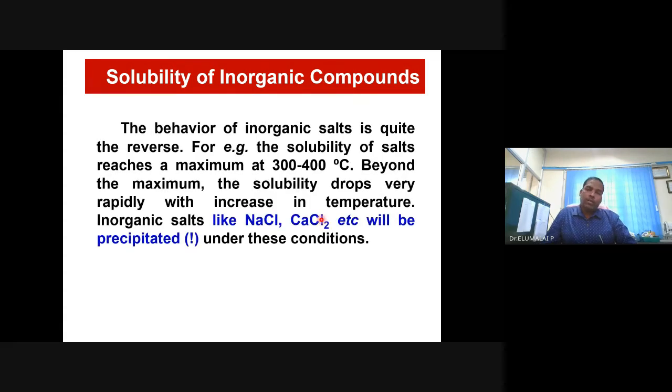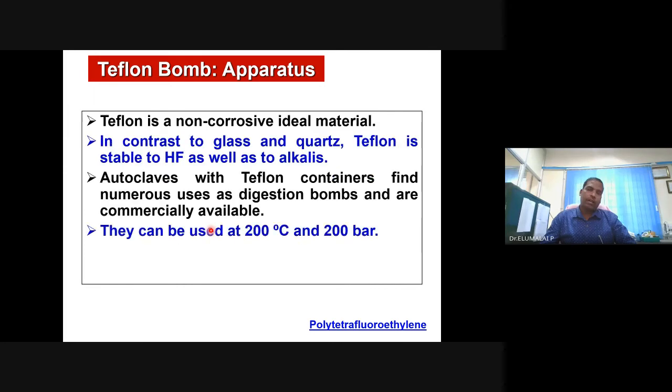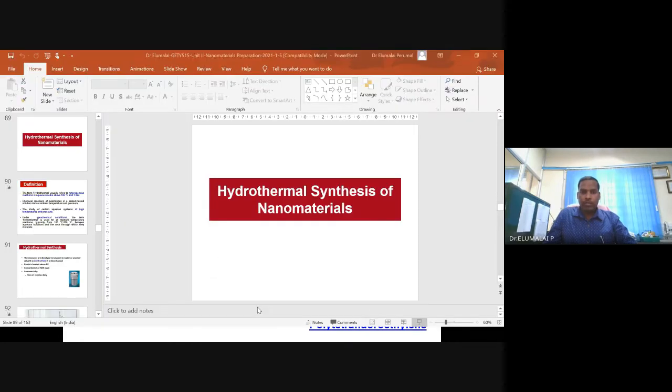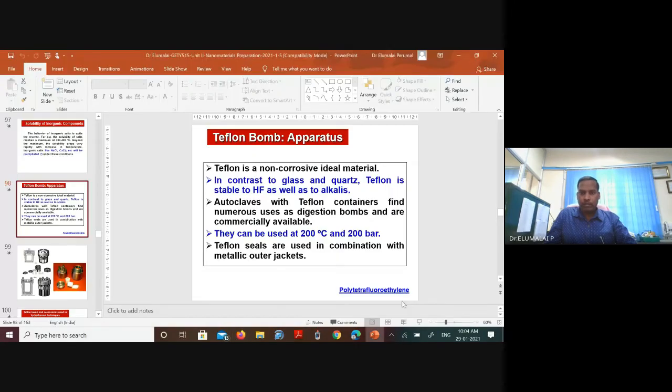So not only sodium chloride, calcium chloride, all will be precipitated under hydrothermal conditions. So these are the components used in a hydrothermal process. It has a Teflon-lined material inside, and it can also be replaced with quartz, because at such high temperature it has to be very stable, corrosion free, and it should withstand the pressure.